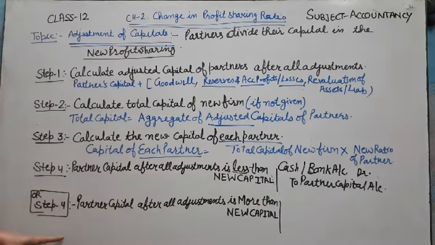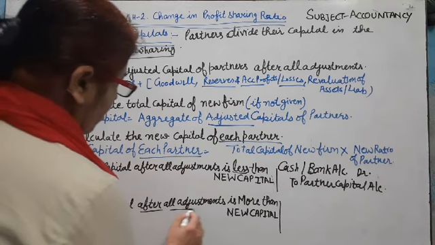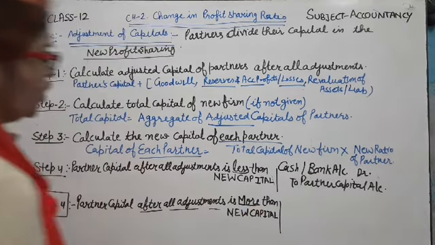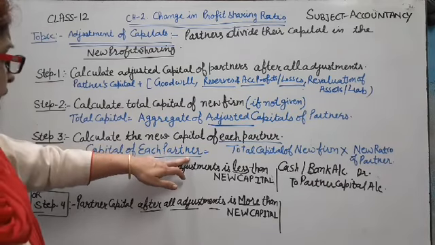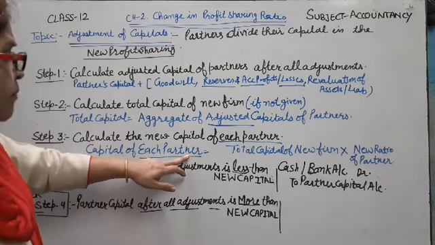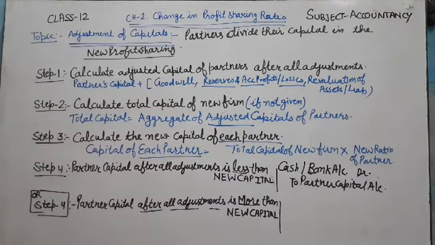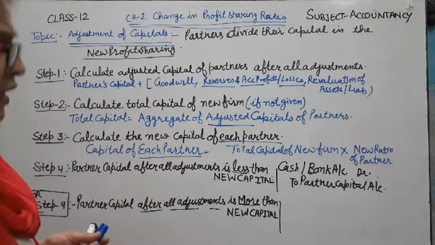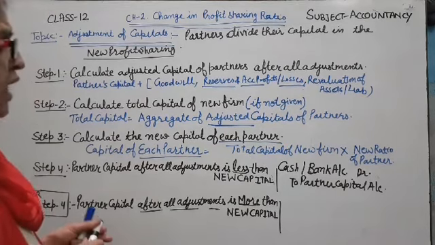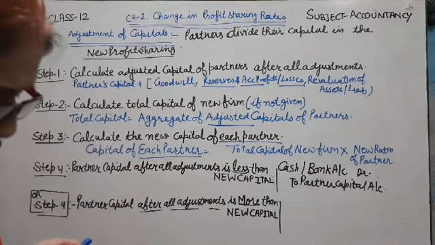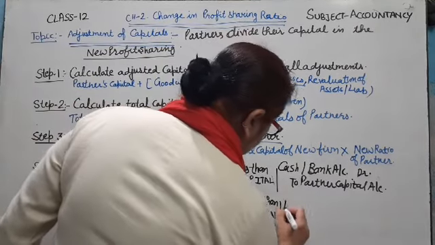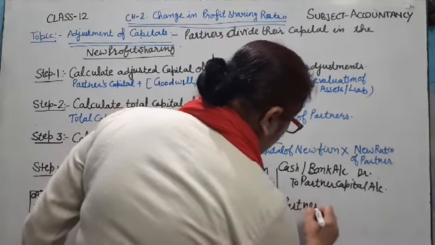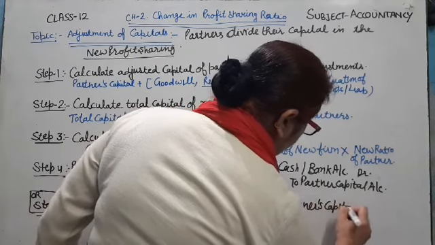Next, the second situation may happen if the partner capital after all adjustment is more than new capital. In this case, new capital calculated in step number 3 is less than adjusted capital. That means that partner's capital is excess, so that partner withdraws the capital from the firm. And when he withdraws the capital from the firm, the journal entry is partner's capital account debit